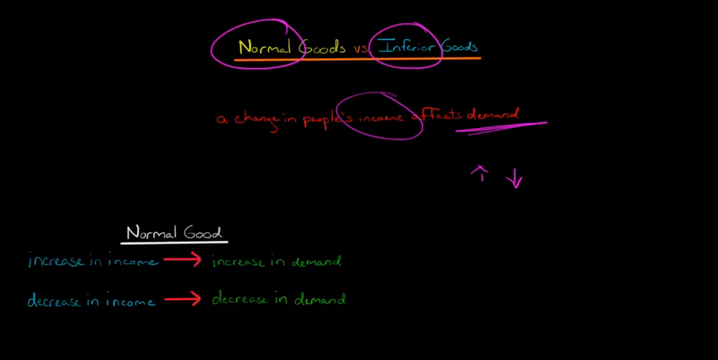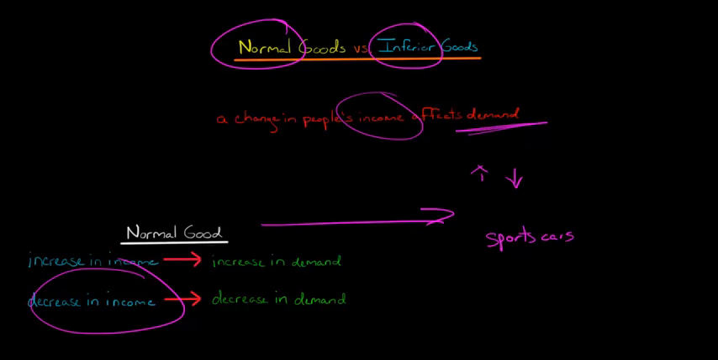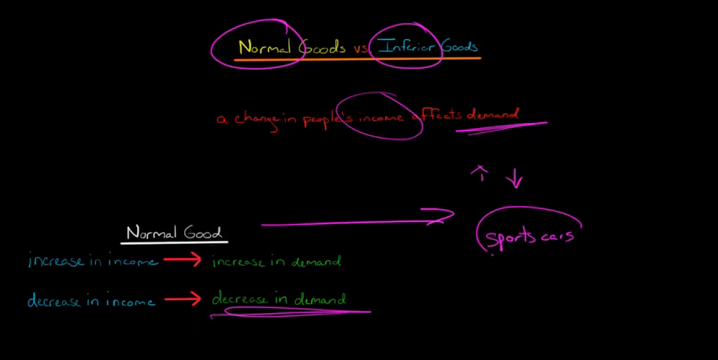Most goods are considered to be normal goods. And what we mean by normal goods is that if people's income increases, then people are going to demand more of that good. There's going to be an increase in demand. So let's take sports cars, for example. If people's incomes increase, then there's going to be an increase in demand for sports cars. So sports cars are a normal good. Now, if something happens like a recession and there's a decrease in people's incomes, then that's going to decrease demand for sports cars.